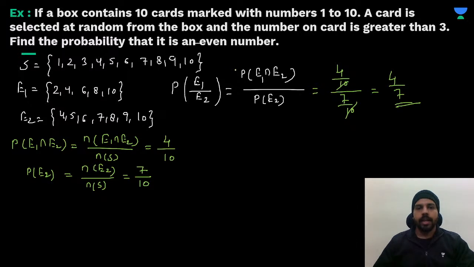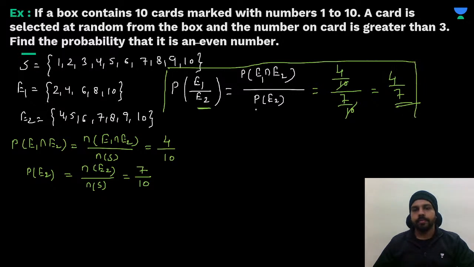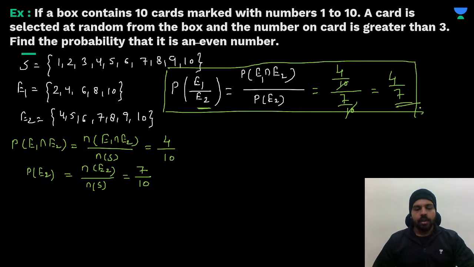Understood? So like this we can apply the conditional probability as probability of event E1 when E2 has already occurred. So this will be your answer. Clear? Now let's move to the next question. So you will get better understanding now.